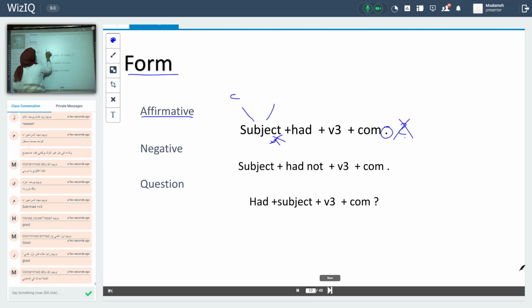We have singular subject and plural subject, followed by had. It doesn't matter if we have a singular subject or plural subject, I will choose had. Plus verb 3, past participle, plus complement. Okay, full stop.